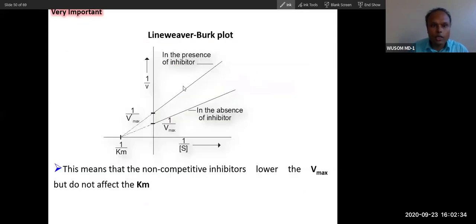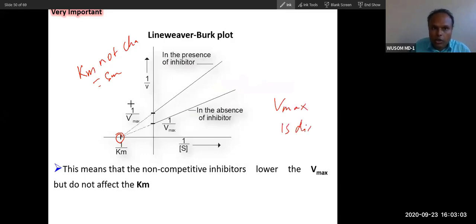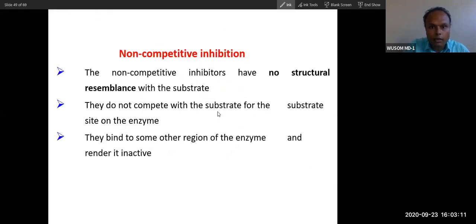Now you can see this is a non-competitive inhibitor. Can you see the crossing here? No crossing. Why no crossing? Because Km is the same. Km is not changed. That is why it does not cross. But Vmax is different, and that is why it does not cross here. So this is the curve of non-competitive inhibitor. This is the curve of competitive inhibitor.